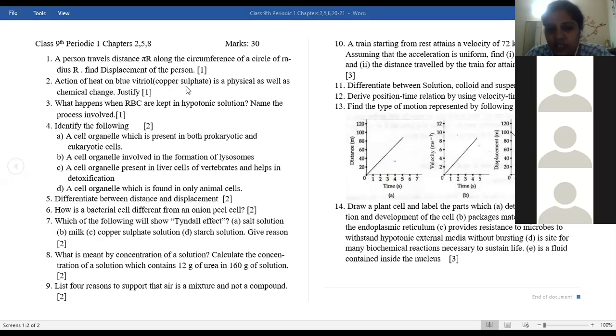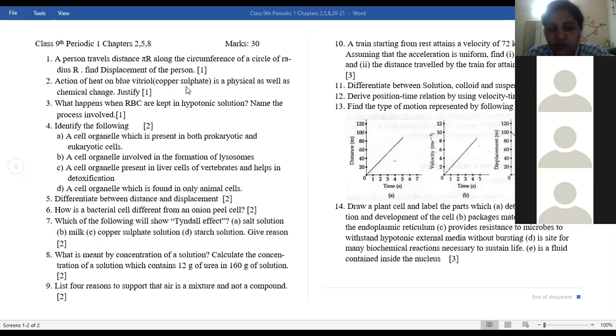Which of the following will show Tyndall effect? Tyndall effect is only shown by suspensions and colloids. So which of the suspensions and colloids you have to check out here? Salt solution is a solution, so will not show Tyndall effect. Milk is a colloid, it will show Tyndall effect. Copper sulfate solution is a true solution, so therefore it will not show. Starch solution is a colloid, so it shows Tyndall effect. In colloids and suspensions, the particle size is big enough to scatter the beam of light. So therefore milk and starch solution have bigger particle size. They show the Tyndall effect.